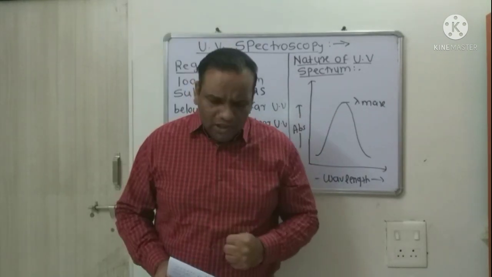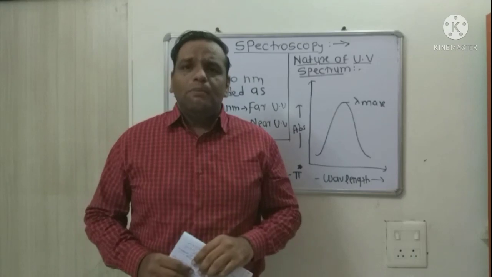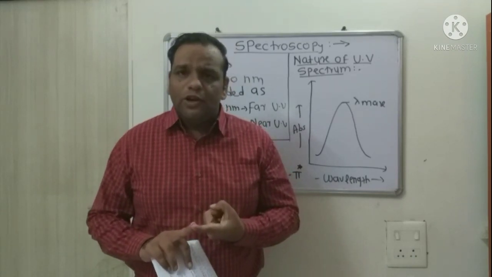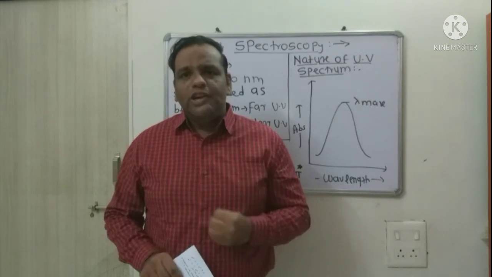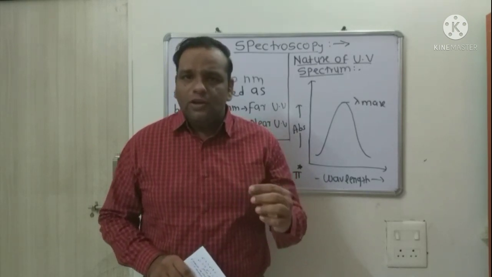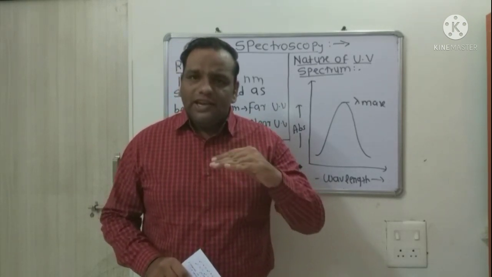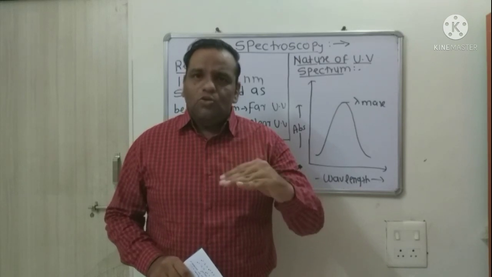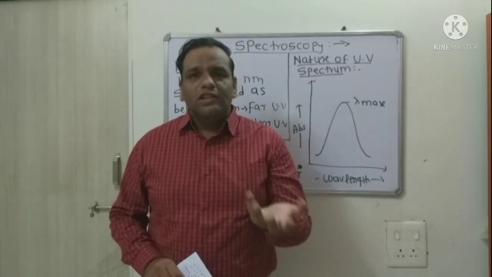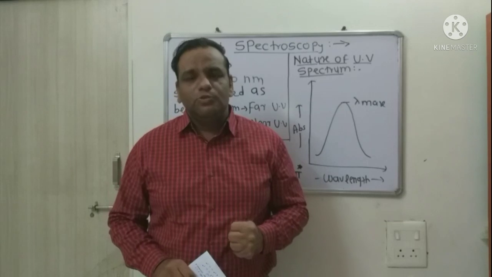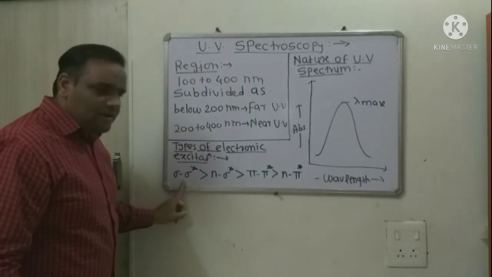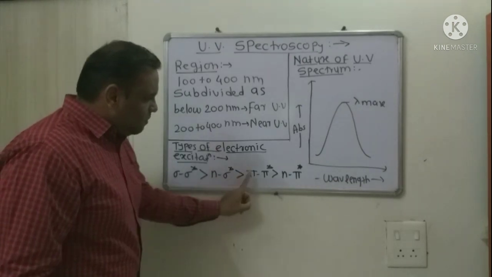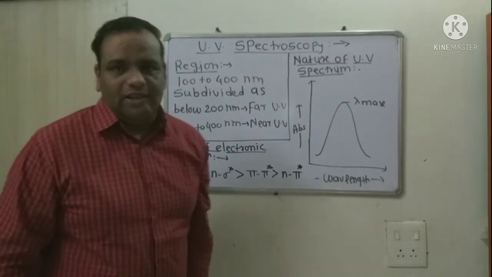We all know that an organic compound contains sigma electrons, pi electrons and non-bonding electrons. Whenever UV radiation is absorbed by any molecule, these electrons get excited from ground state to excited state. So what are the different kinds of electronic excitations which occur in the UV region? These are sigma to sigma star, n to sigma star, pi to pi star and n to pi star.